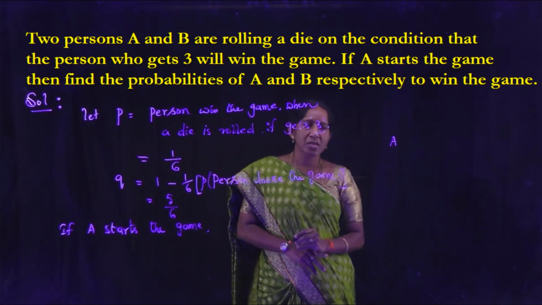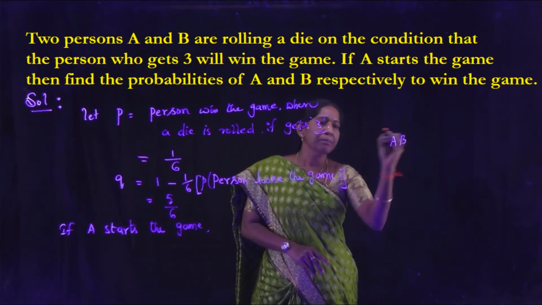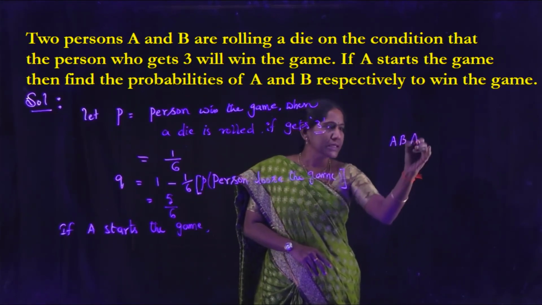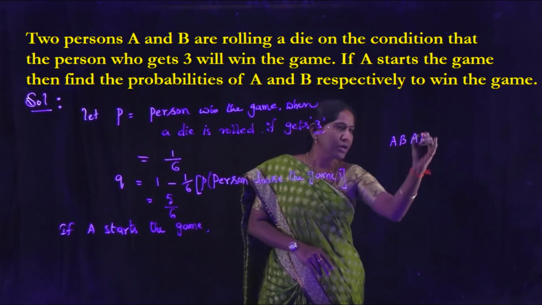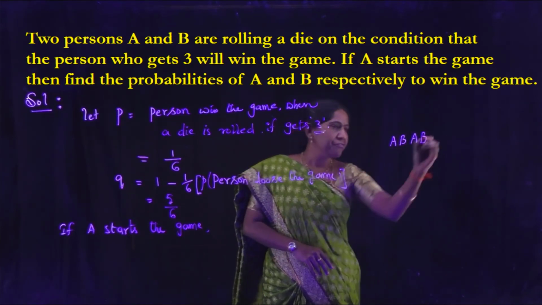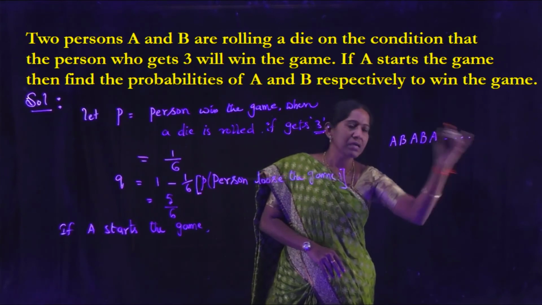First A starts the game, then second B plays, third A plays, fourth B plays, fifth A plays, and so on.